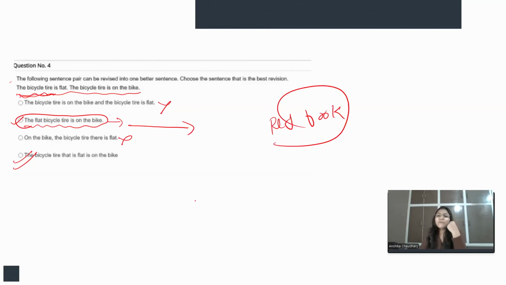Or maybe I'm talking about, give me that book which is in the red color and is lying on the table or something like that. So I'm specifying, I'm talking about all the qualities of that particular book, right? So the more I'm specifying, the more clear the explanation is, or the more clear the scenario is. So that's why option number four will be the correct answer, right?